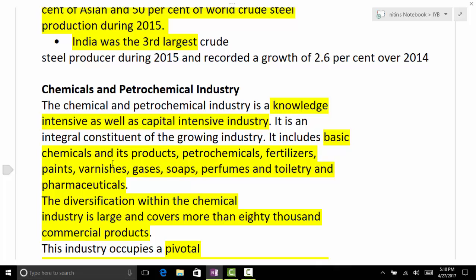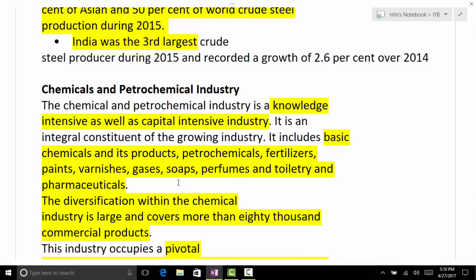Chemical and petrochemical industry. Now this industry is knowledge intensive and capital intensive. What all industries come under the chemical industry? Because if the question comes directly, then you may not have an idea what all comes under chemical and petrochemical industry.